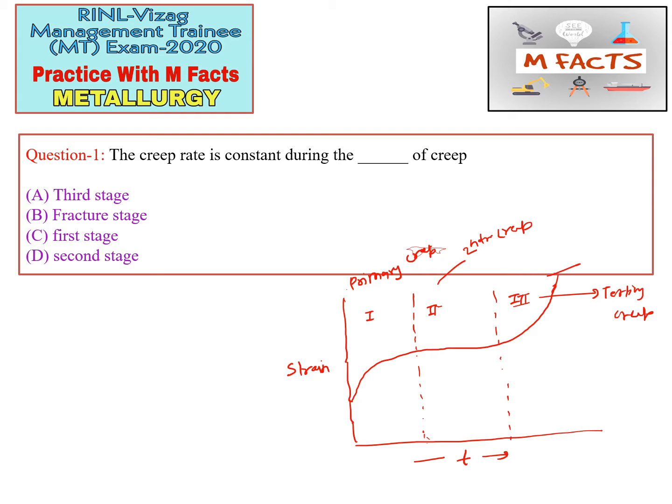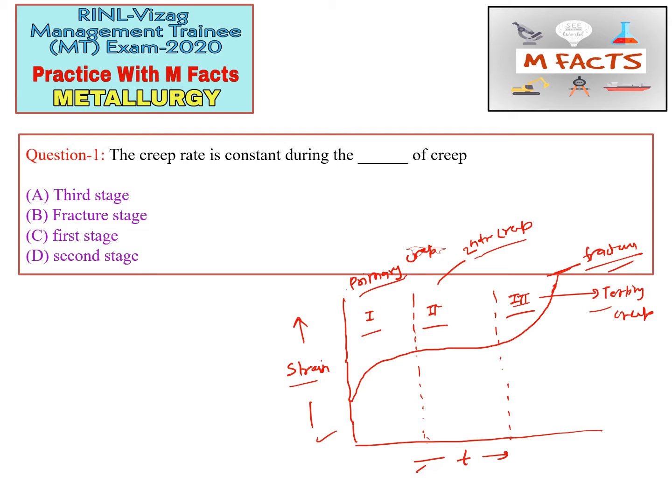And here fracture happened, so this is the fracture point. The point to remember is that this curve is between strain and time. This curve is divided into three parts: first region, second region, and third region, known as first stage, second stage, and third stage, that is, primary or transient creep, secondary creep, and tertiary creep.